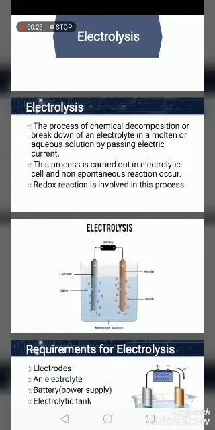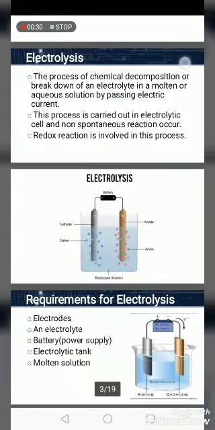is called electrolysis. As we can say, the process in which electrical energy is used to cause a non-spontaneous chemical reaction to occur. The process is carried out in an electrolytic cell. A non-spontaneous reaction is a reaction that occurs with the help of an external agent or source. Redox reaction is involved in this process. A reaction in which the gaining and loss of electrons take place is called a redox reaction. As we can say, oxidation-reduction is also called redox reaction.